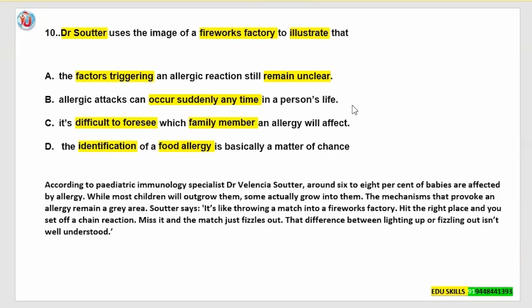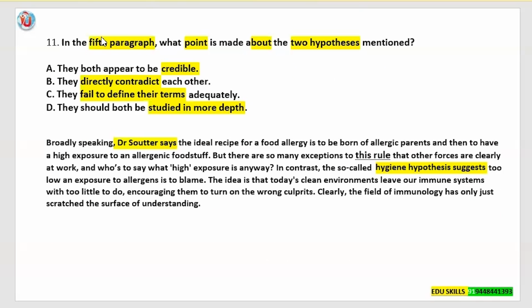Today, I will be handling reading part C from sample material. I thank OET for sharing this sample material. So let's start with question number 11. In the fifth paragraph, what point is made about the two hypotheses mentioned? In reading part C, we are following the QTA method, that is question, text, and answer method. So let us read the text now.